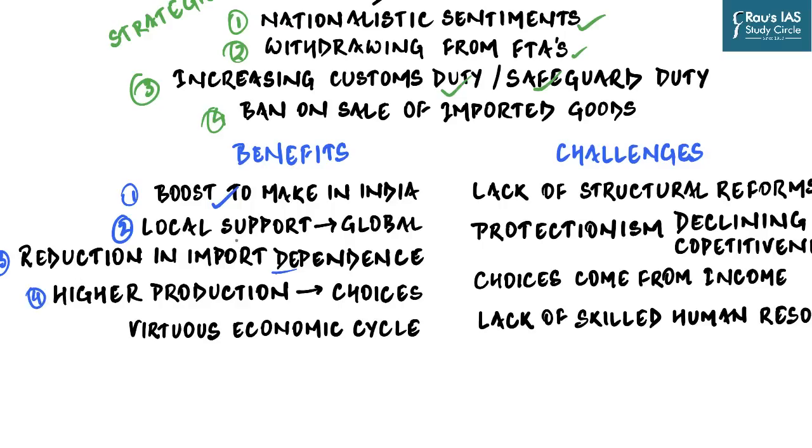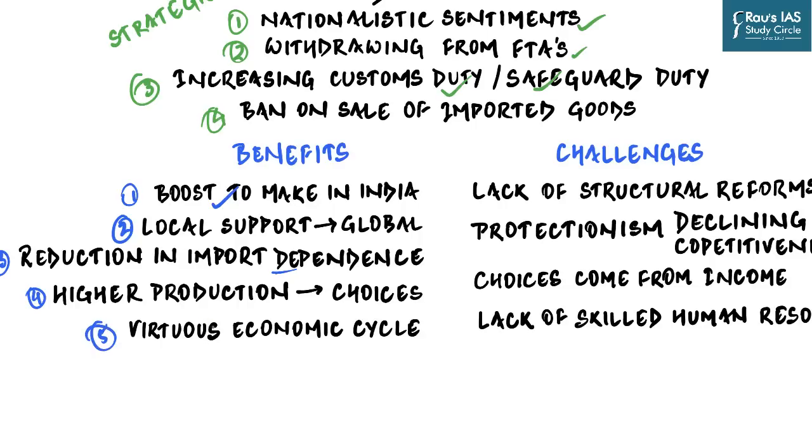Apart from that, higher domestic manufacturing leads to production of a lot of different varieties of products, which then ultimately results in a higher amount of choices which the Indian consumer has. And ultimately, all of us know that incentivizing domestic production, incentivizing local manufacturing, results in a virtuous economic cycle.